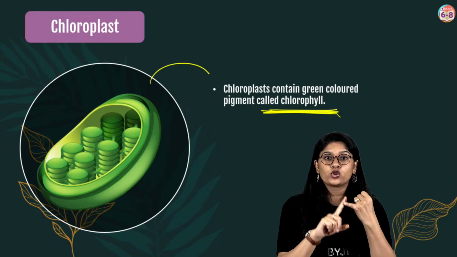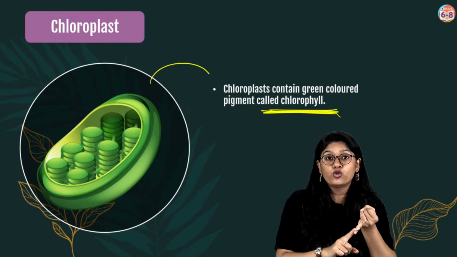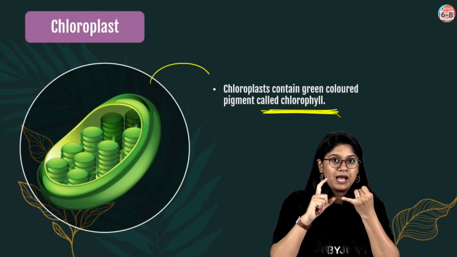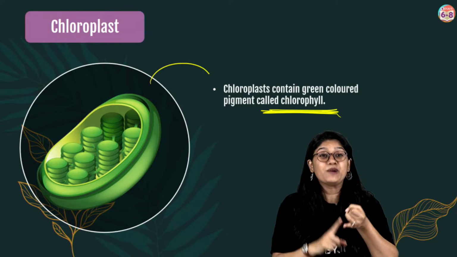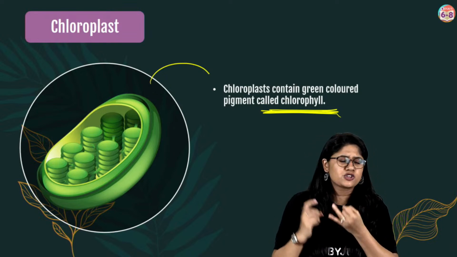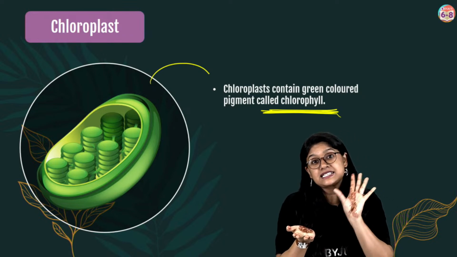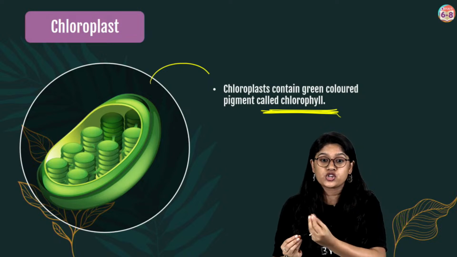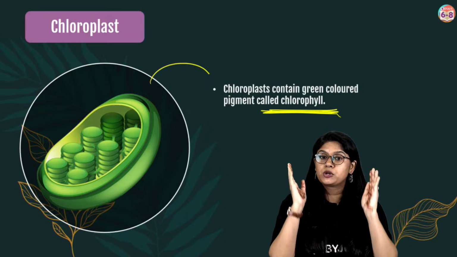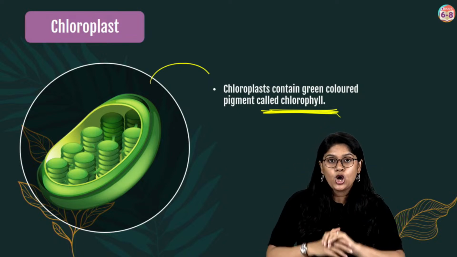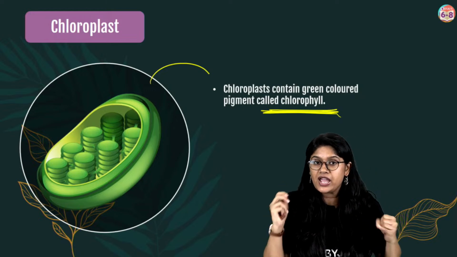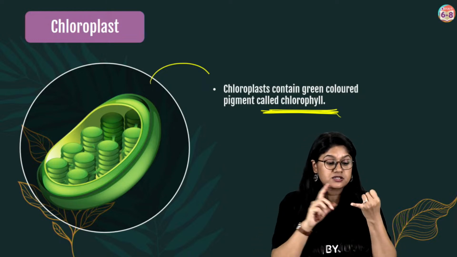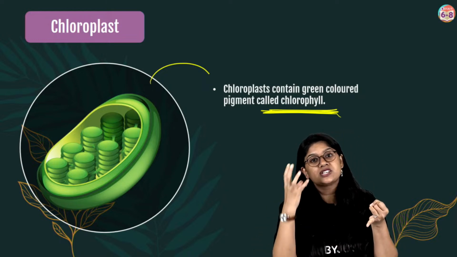So we started with photosynthesis. Plants make their own food by the process of photosynthesis. Plants take up carbon dioxide from the atmosphere and water from the soil, in the presence of beautiful sunlight, and inside the chlorophyll, they make glucose and oxygen. This you have to remember. This is the photosynthesis process. Raw materials are carbon dioxide and water, and what is made is glucose. At the end, we have glucose and oxygen.